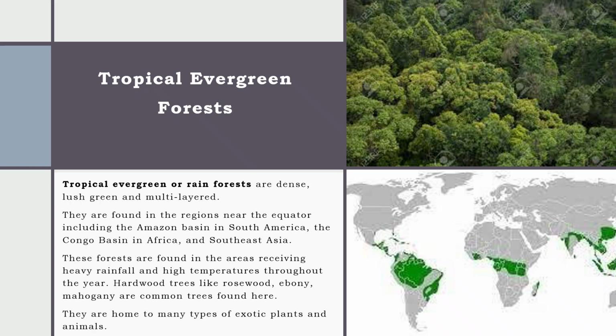Tropical evergreen or rainforests are dense, lush green, and multi-layered. They are found in the region near the equator, including the Amazon basin in South America, the Congo basin in Africa, and Southeast Asia. These forests are found in the areas receiving heavy rainfall and high temperatures throughout the year. Hardwood trees like rosewood, ebony, mahogany are common trees found here. They are home to many types of exotic plants and animals.